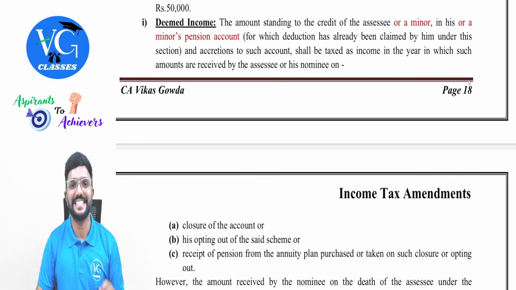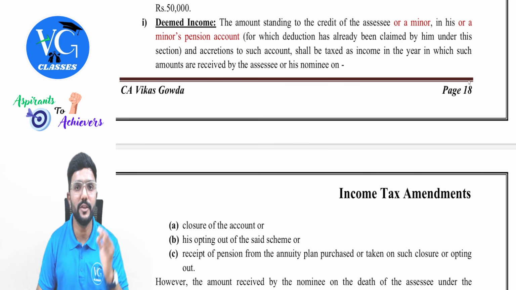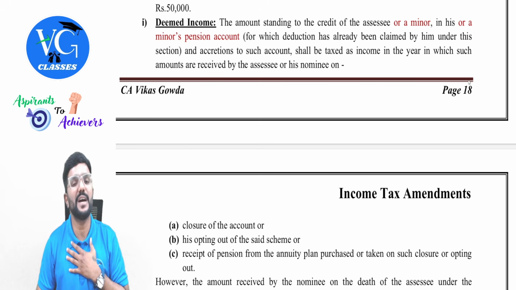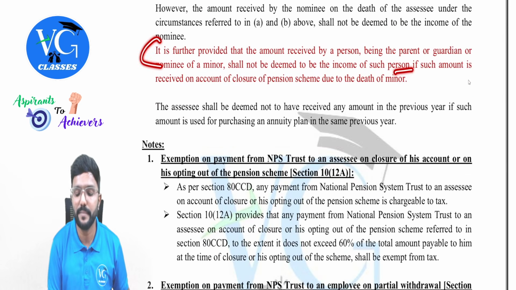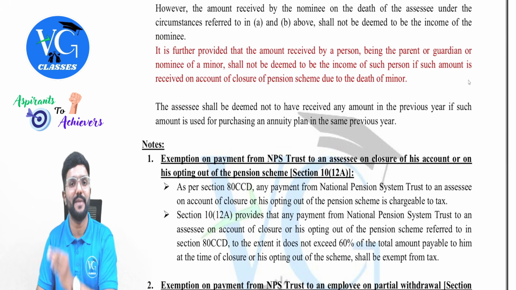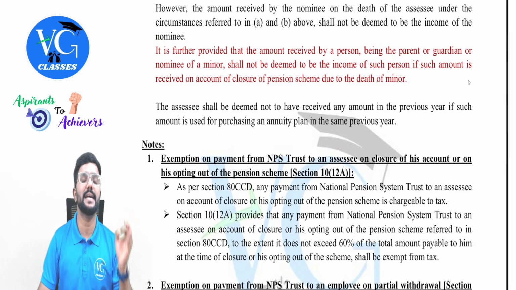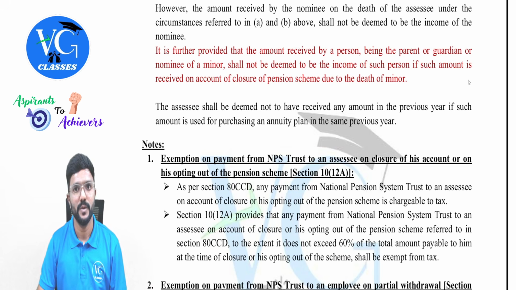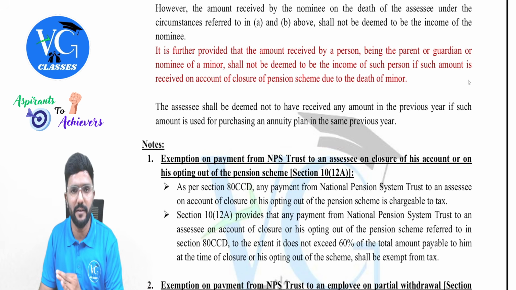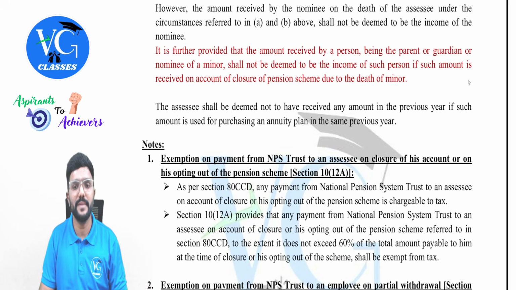Now, sir, what if money is withdrawn from this account? Is it taxable? Yes. The year in which it is received will be considered as income in the hands of the person who has received it. Sir, what if by chance the minor child dies and on the death of the minor child, the parent or guardian receives the amount? Then it will be completely exempt, guys. Then it will be completely exempt. On the death of the minor, if the parents or the guardian is receiving the amount from NPS, then it is fully exempt.